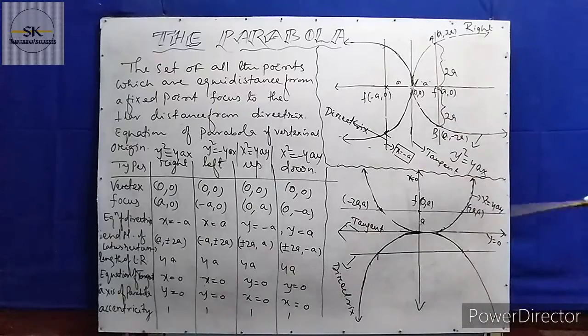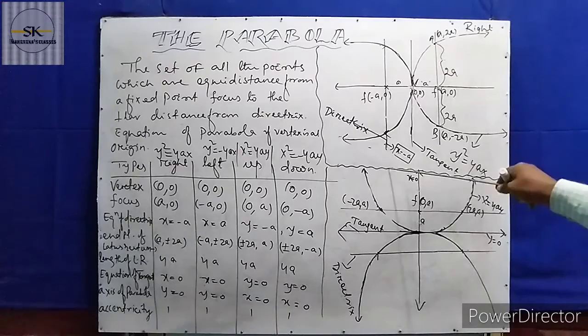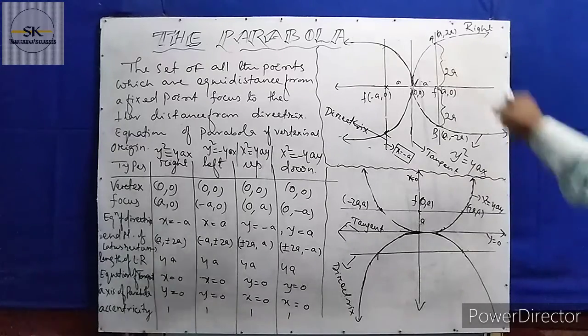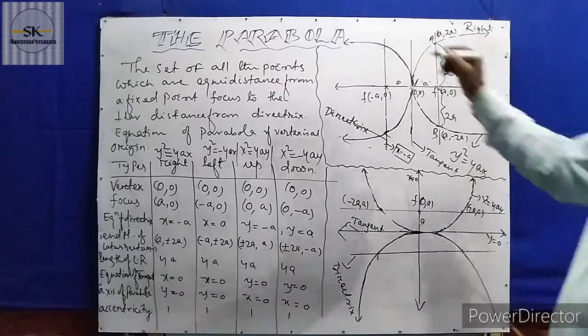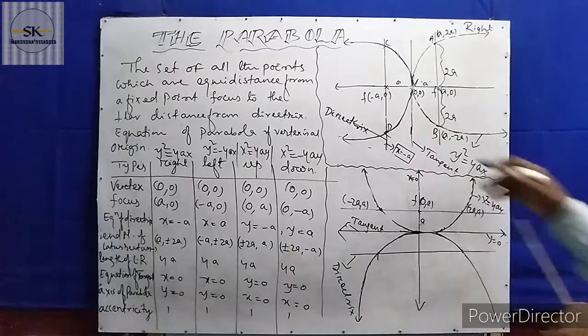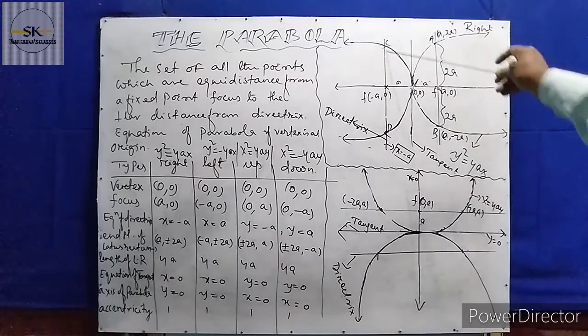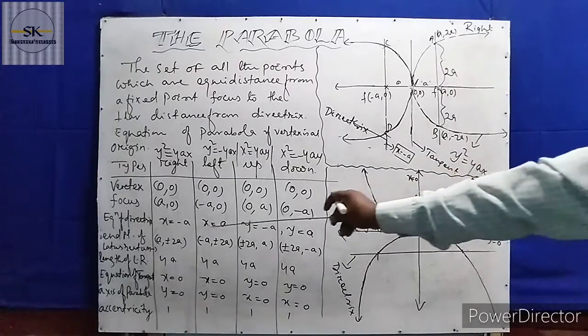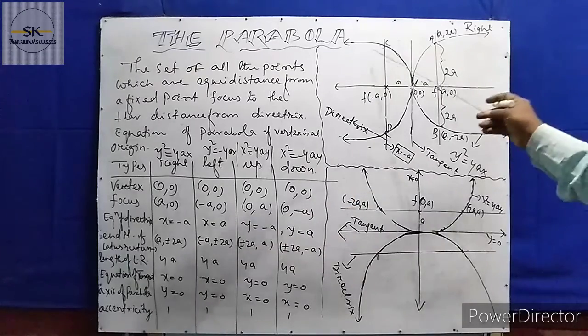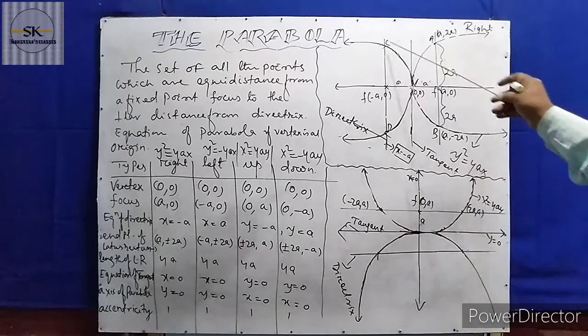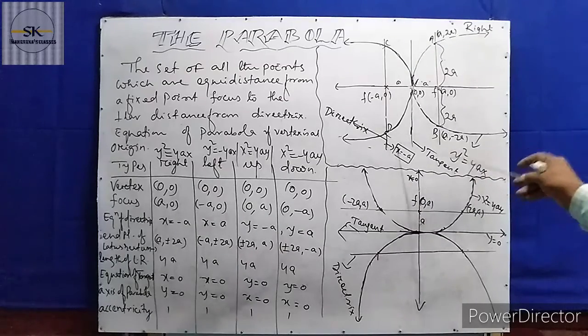This is the latus rectum, CD, and its end points are minus a, a and minus a, minus 2a. So these are the two points.